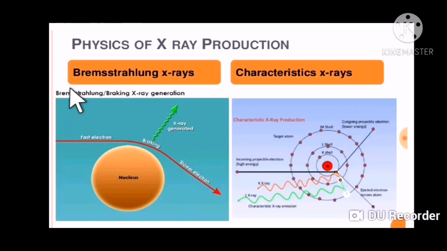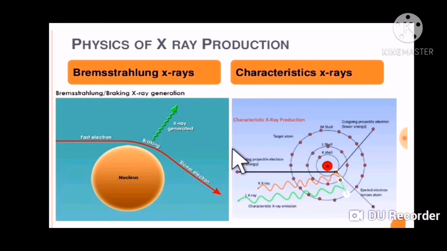The X-rays are of two types: Bremsstrahlung X-rays and characteristic X-rays. When fast-moving electrons strike a target element of high atomic number, then a few fast-moving electrons lose their kinetic energy because of the attractive force of the target nuclei.